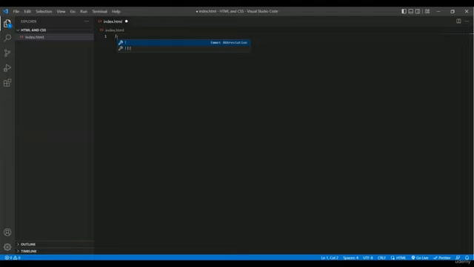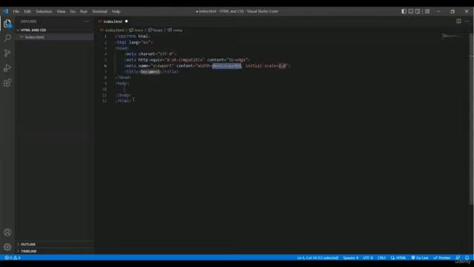So let me hit the tab button, and here is, you can take a look, the structure of the HTML has appeared. So this is one of the most helpful things in Visual Studio Code, because Visual Studio Code will make your task easier. So we just pressed exclamation mark and we just pressed the tab button, and the necessary structure or code is provided by the software.